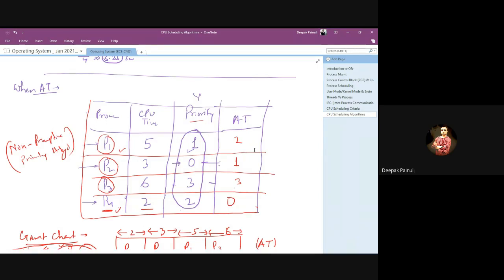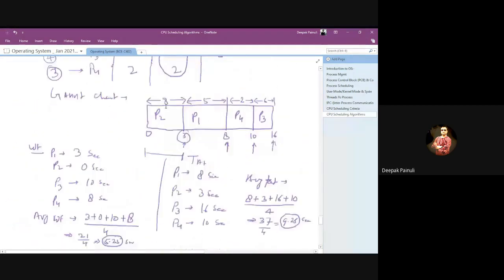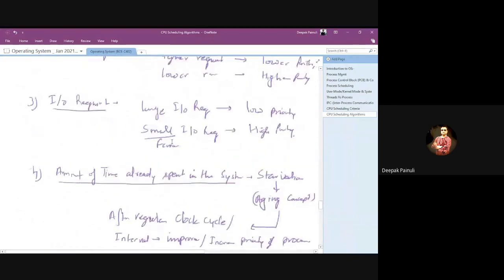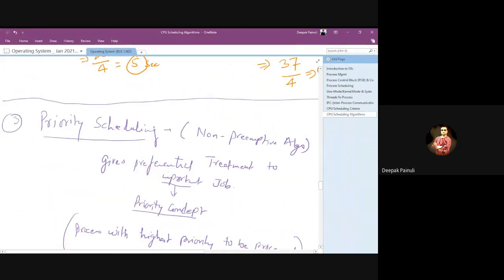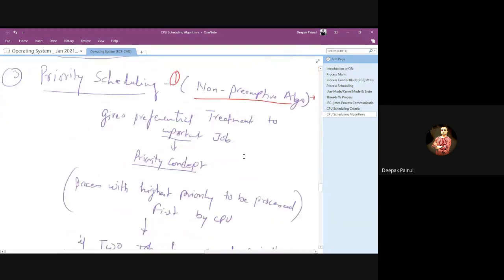Otherwise you just assume that a lower priority number means a higher priority for that particular process. So this one which we have just understood is the preemptive priority scheduling, the first case where we have the preemptive version of the priority algorithm.